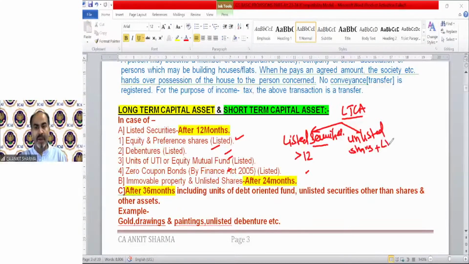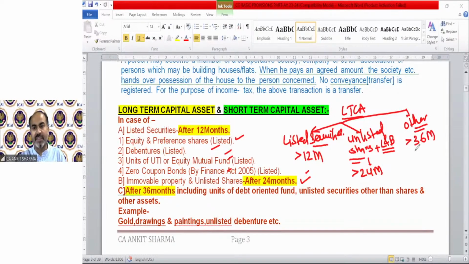If you have transferred unlisted shares or immovable property, that means land and building, and they are transferred after 24 months, they will be called long-term capital asset. And for any other asset, if they are transferred after 36 months, they will be called long-term capital asset. So the concept is very simple. If you have a listed security and transfer after 12 months, that is long-term.